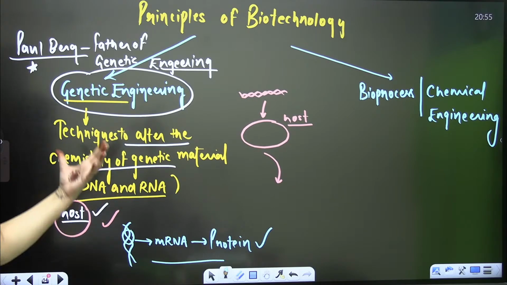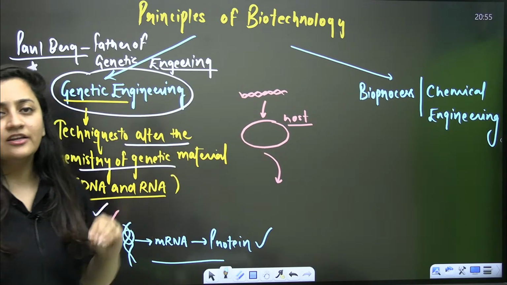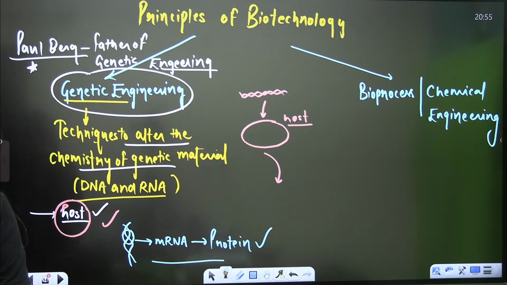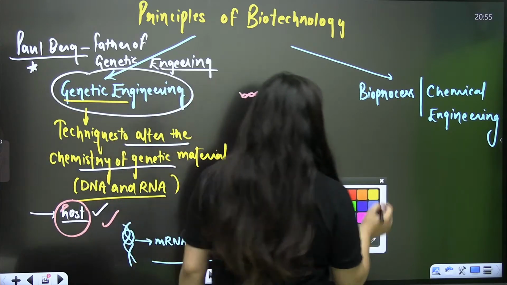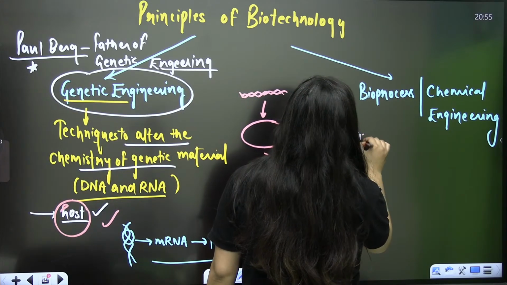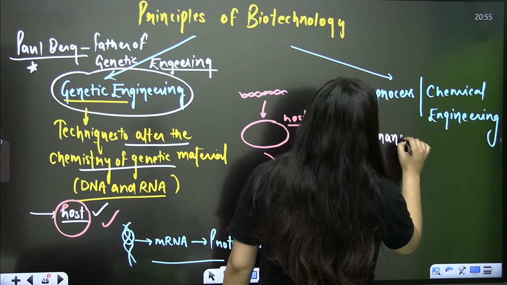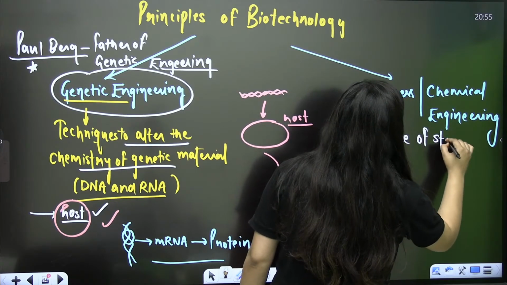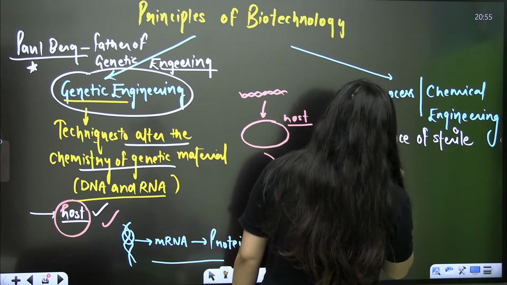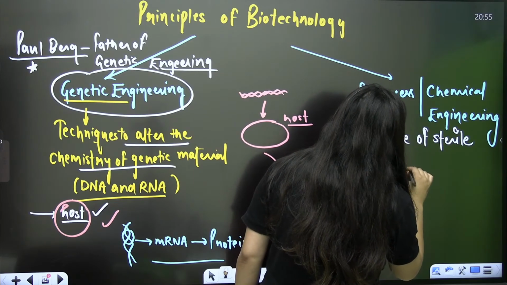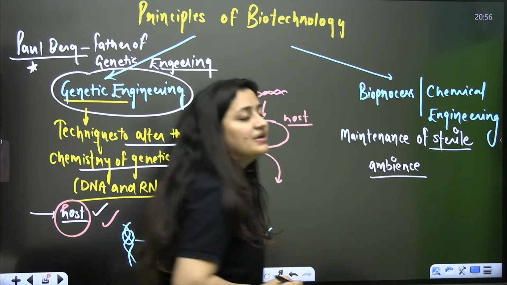So next is bioprocess technology or chemical engineering. Here it includes the maintenance of sterile ambience. Sterile means it should be free from contamination.